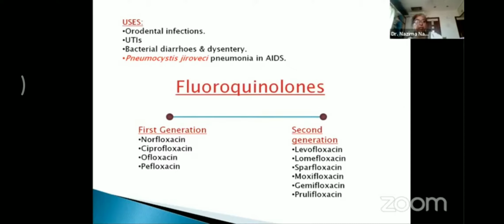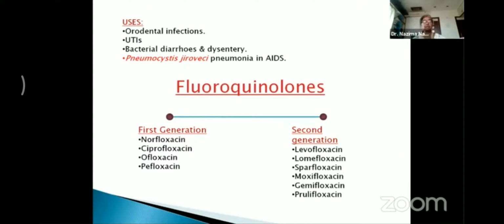So these are the uses of cotrimoxazole. But the use of this drug has declined because of resistance. Unless a sensitivity test is done and the organisms are sensitive, we do not use cotrimoxazole.